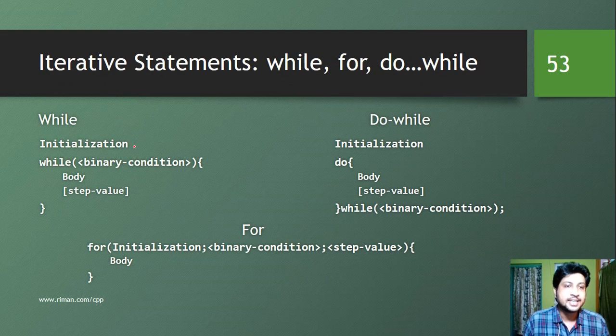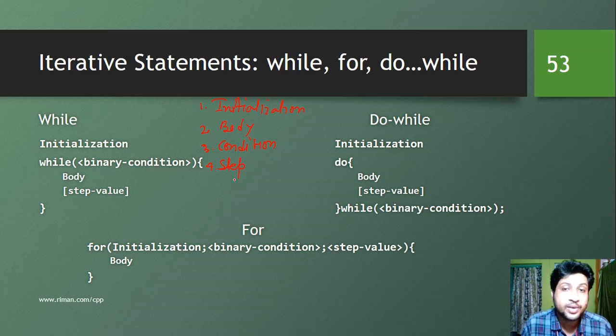As we can see, there was initialization. Then we had body, then condition, and the state value. So I am just writing it down for your reference. We have these four parts, and we are going to check where these four parts lie in case of while, in case of do while, and in case of for. That's why we are learning these three loops all together, because it will be very helpful.